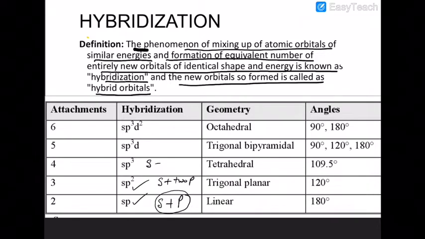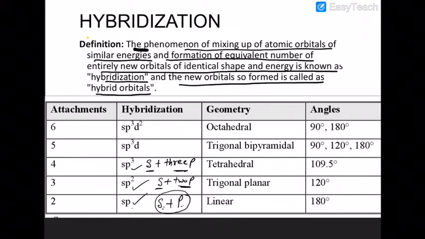If 1s and 3p orbitals overlap, it will lead to sp3 hybridization. So in sp there is intermixing of two orbitals, in sp2 there is intermixing of three orbitals, and in sp3 there is intermixing of four orbitals.